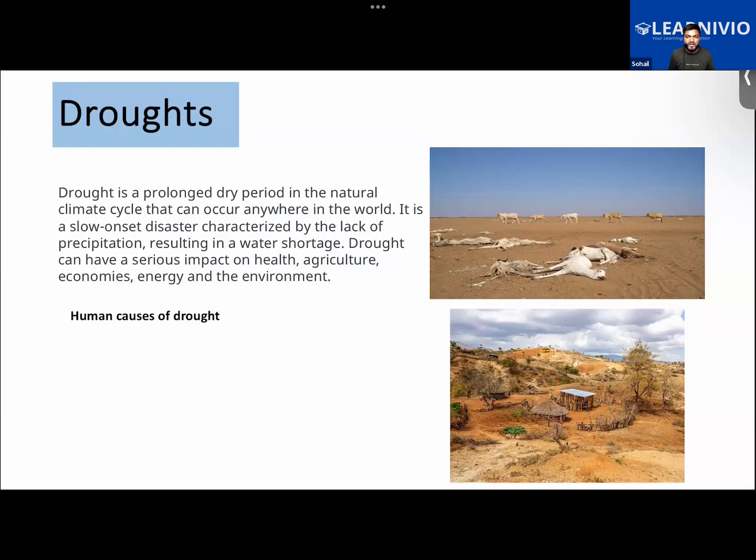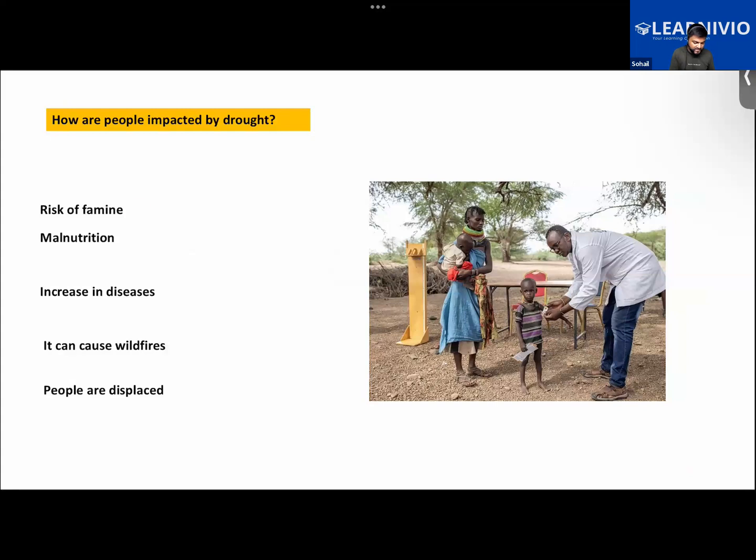The animals would start to die because of lack of water. As there is no water, it would directly impact agriculture. If there is low or no produce on agricultural land, people will have nothing to eat, and thereby their health will be impacted. There will be a serious impact on their health, with an increased risk of famine, and people will suffer from malnutrition.